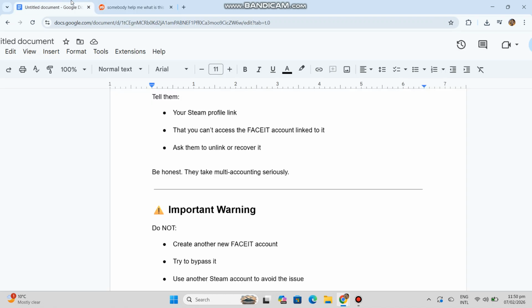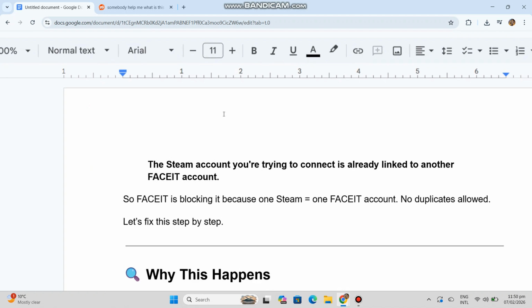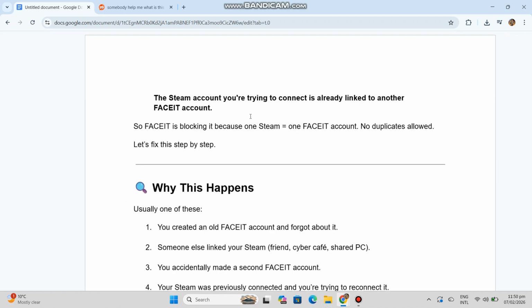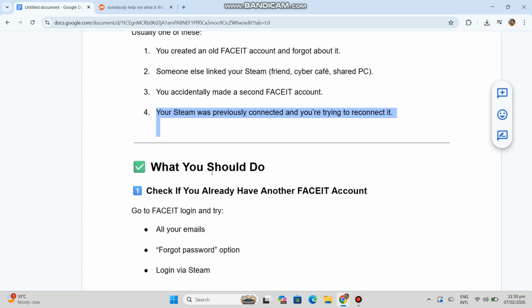Usually it's one of these. 1. You created an old FACEIT account and forgot about it. 2. Someone else linked your Steam: a friend, cybercafe, shared PC. 3. You accidentally made a second FACEIT account. 4. Your Steam was previously connected and you're trying to reconnect it.